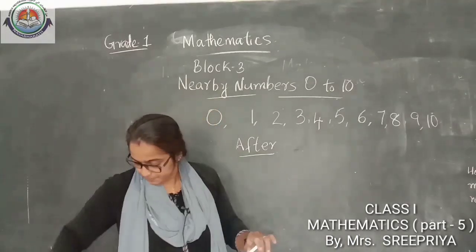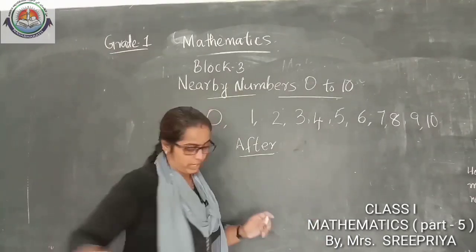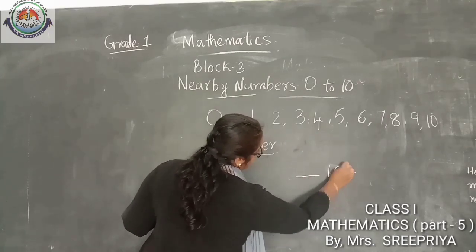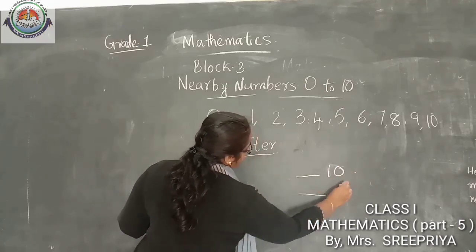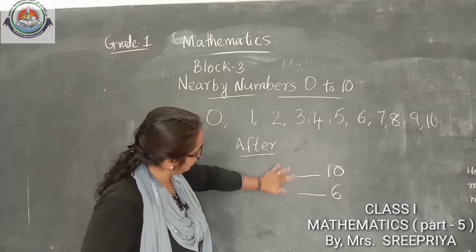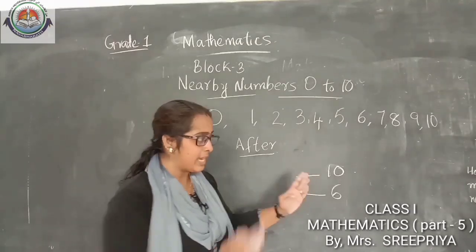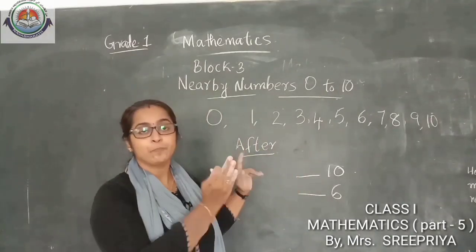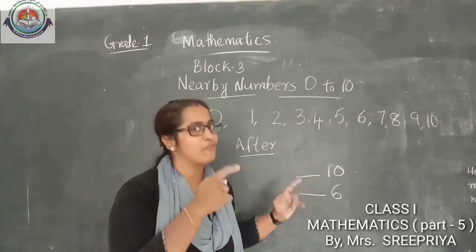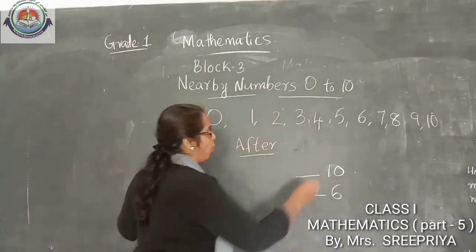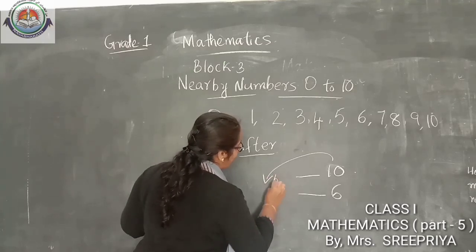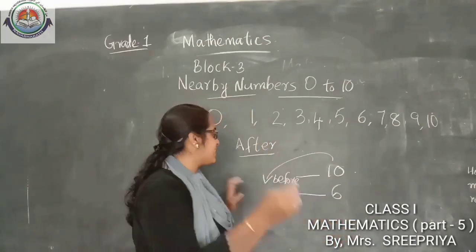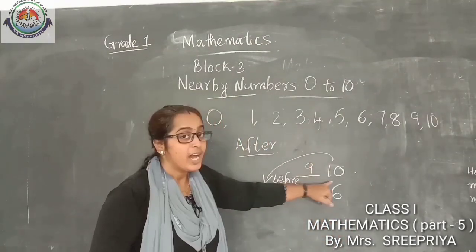Okay, yes, now I am going to do the next one. All of you look here. Something missed here, no? 10 back. 10 back means what? Yes, before. 10 before. 10 before what missed here? 10 before 9.